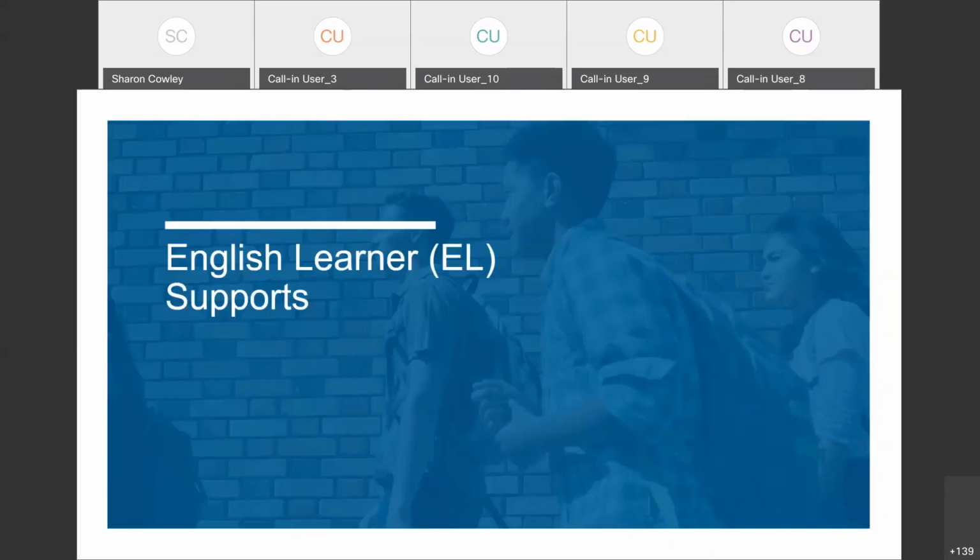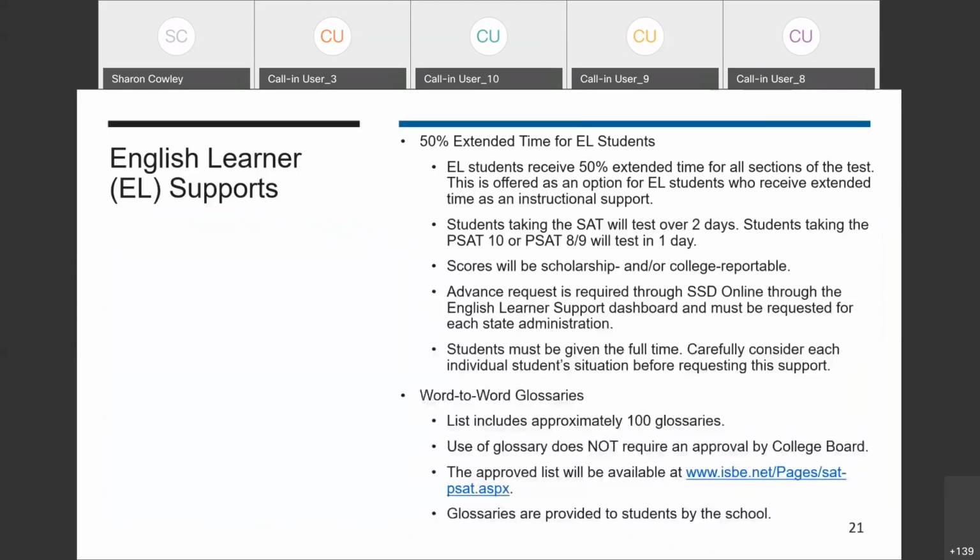Now let's take a look at the supports that we offer for English learner students. English learners will be able to utilize EL supports for the spring 2020 state-provided assessments. These supports include the use of an approved word-to-word bilingual glossary, translated test directions, and 50% extended time. Students can use one or any of these supports in combination, and students will receive college and scholarship reportable scores when any of these supports are used.